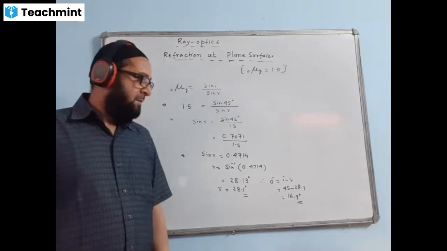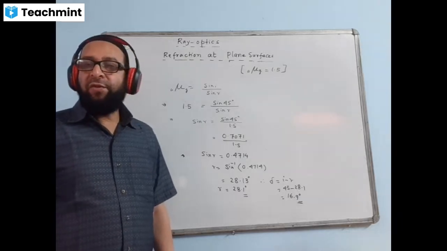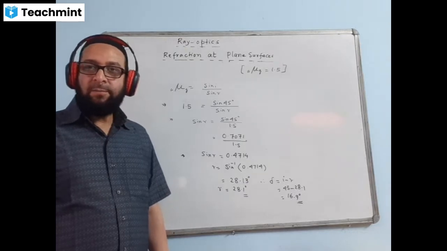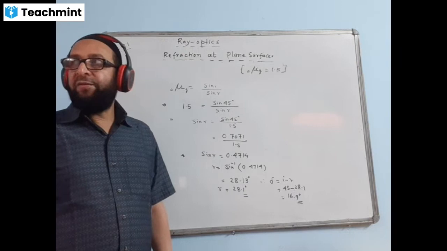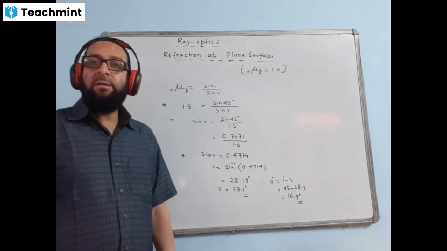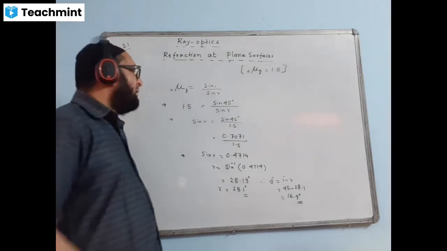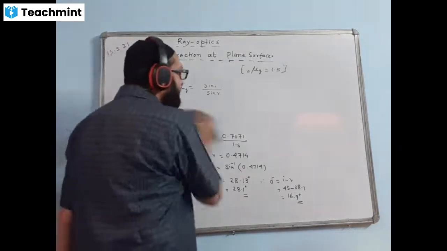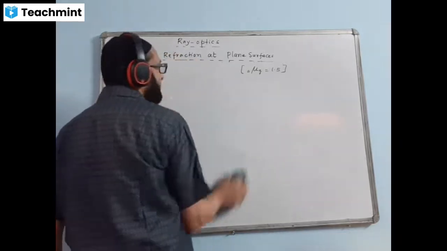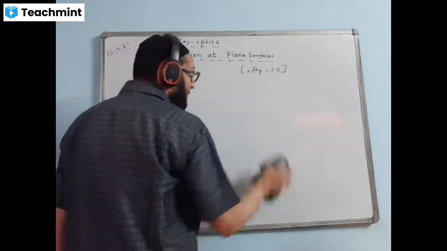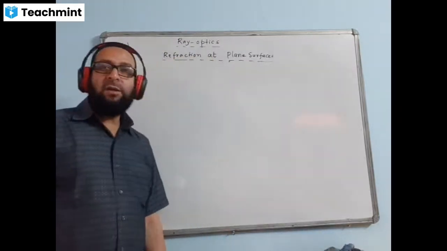Full stop. The ray deviates through 15 degree while traveling through the liquid. Stop. Find the refractive index of the liquid.